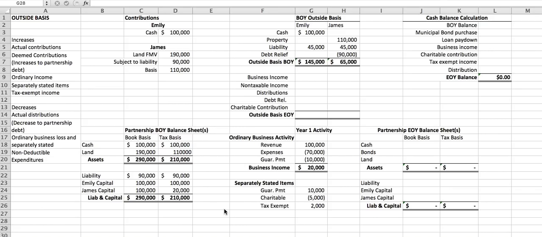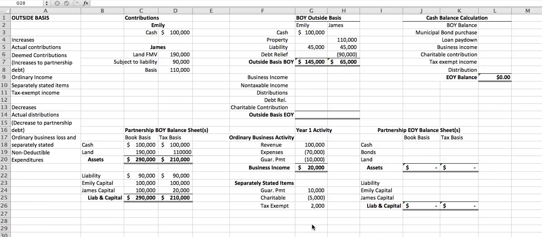For example, if Emily itemizes deductions but James does not, Emily will report $2,500 of charitable contributions, her 50% share of what the partnership spent in charitable contributions, and James will just report nothing on his tax return because he does not itemize deductions. We'll talk about that more in test 3, but for now, understand that separately stated items are there because they may be treated differently at the partner level. So first we report ordinary business activity: revenues, expenses, and guaranteed payments, which are also an expense for partnerships, and then we report everything separately.